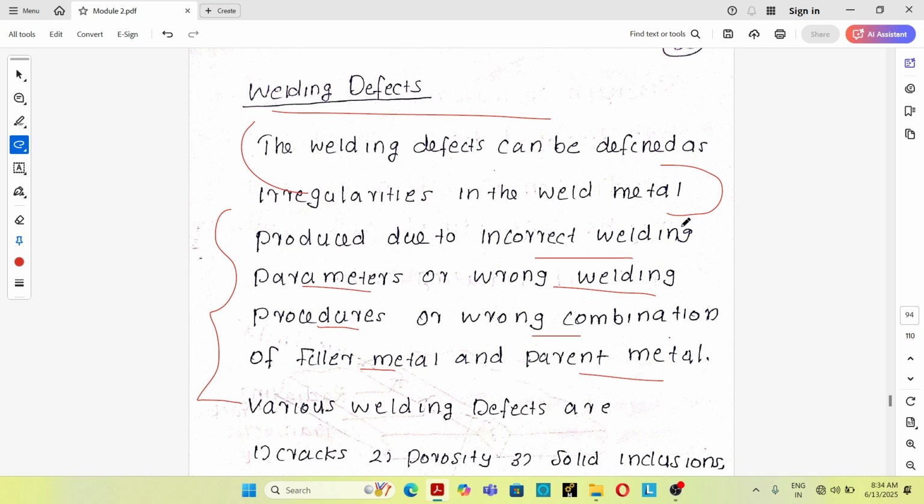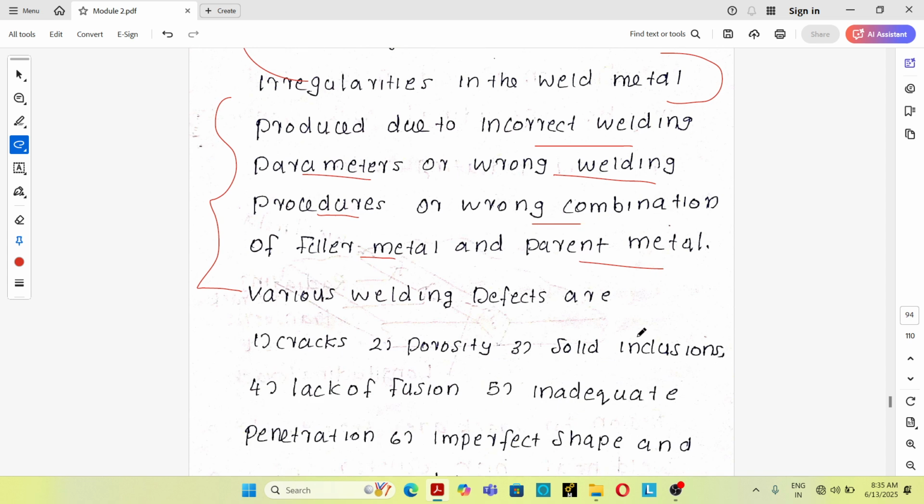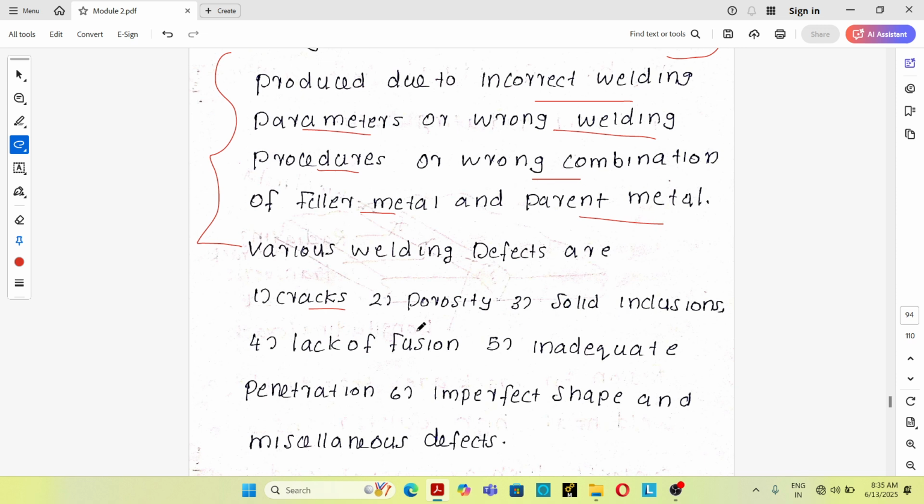Any irregularity that is present in the weld metal is known as a welding defect, and they are produced mainly due to incorrect welding parameters, wrong welding procedure, and wrong combination of filler metal and parent metal. Various welding defects are crack, porosity, solid inclusion, lack of fusion, inadequate penetration, imperfect shape, and miscellaneous defects. So these are the various classifications of welding defects. We can discuss them one by one.